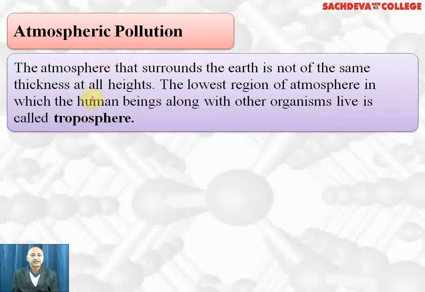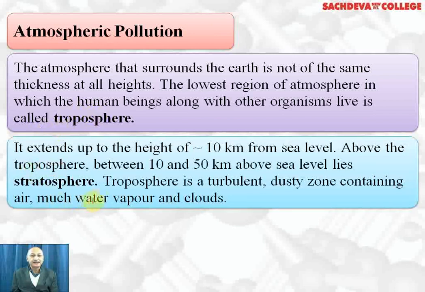The atmosphere that surrounds the earth is not of the same thickness at all heights. The lowest region of atmosphere where human beings along with other organisms live is called troposphere. It extends up to 10 kilometers from the sea level. Above troposphere, between 10 to 50 kilometers above sea level lies stratosphere.